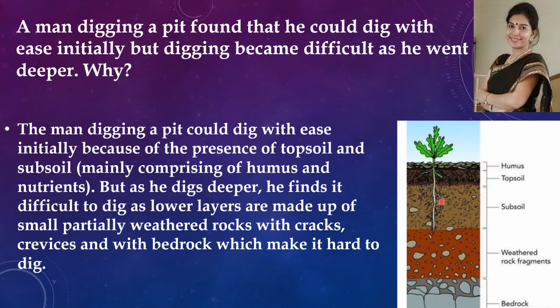So this topsoil and the subsoil, it consists mainly of humus and fine soil particles. But as he digs deeper, he finds it difficult to dig as lower layers are made up of particles, partially weathered rocks with cracks and crevices with bedrock. So in the lower layers, the weathered rock particles and bedrock is there, and that is why it is very hard to dig.